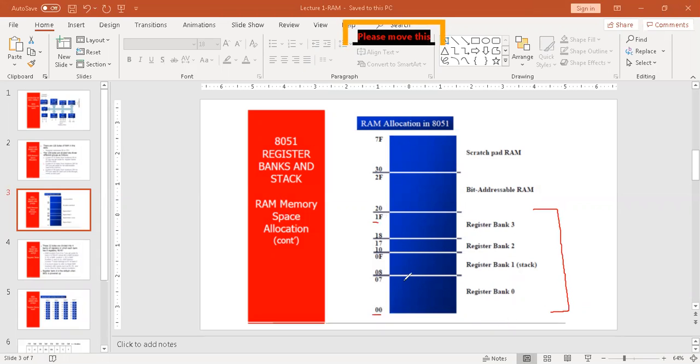From 00 to 07 is called register bank 0, from 08 to 0F is register bank 1, from 10 to 17 is register bank 2, and from 18 to 1F is register bank 3. So it means each register bank of 8051 has a size of 8 bytes.